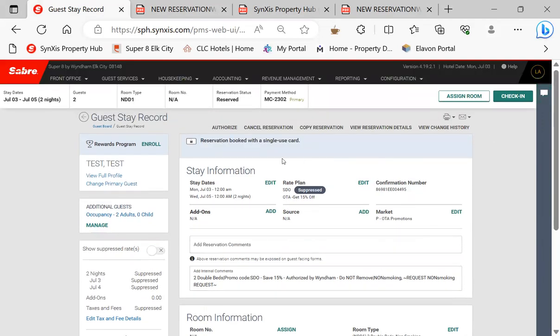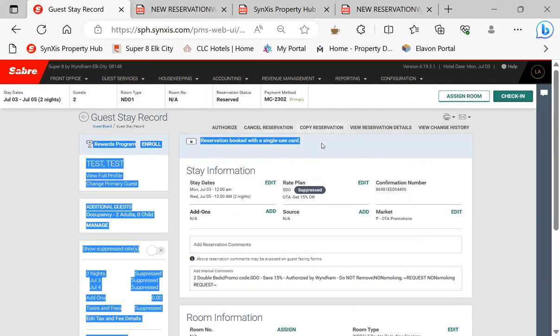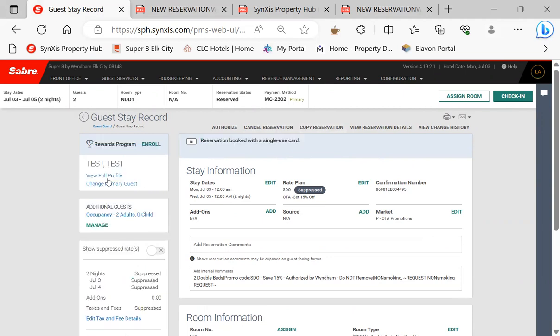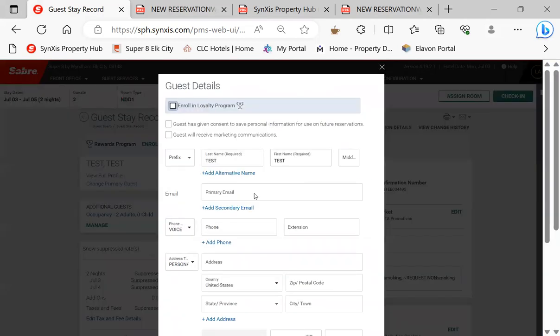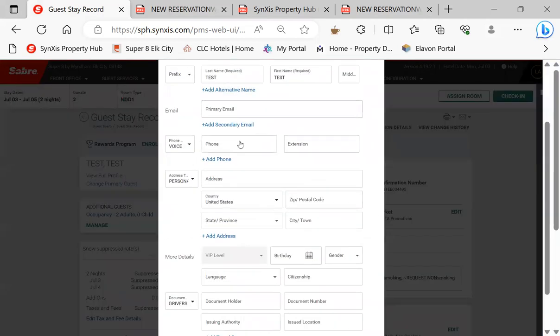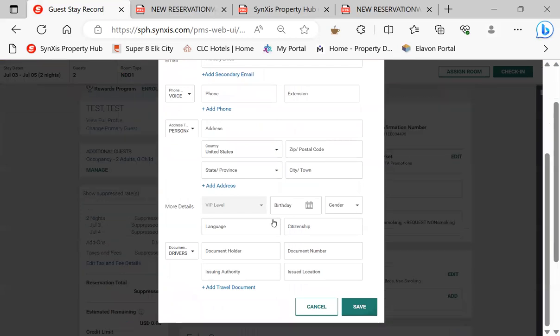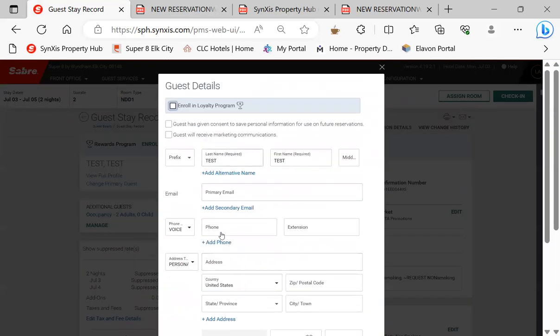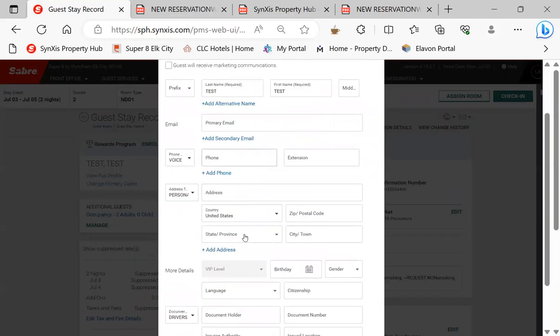These are really simple, guys. The reserve with a single-use card. The first thing we need to do is make sure that all the information that the agent with Expedia added is there, and they usually don't. So go to view full profile, and you'll notice they didn't add an email address, they didn't add a phone number, and they didn't add an address. So we need to put in a phone number and their address.